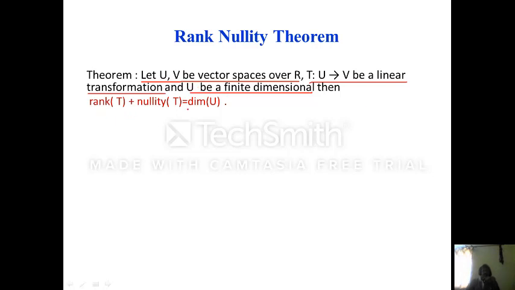Then the range of T is a subspace of V, and the null space of T is a subspace of U. Then the rank of T plus the nullity of T is equal to the dimension of U. This is the dimension of U.